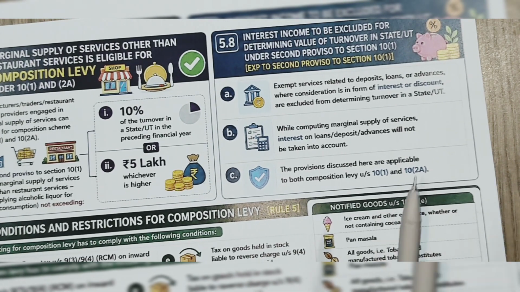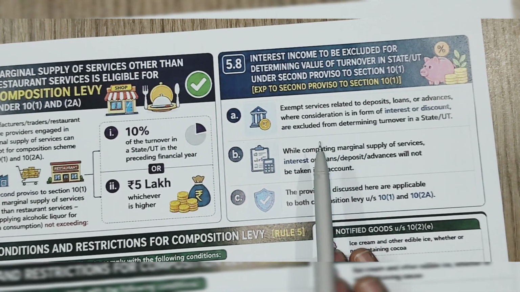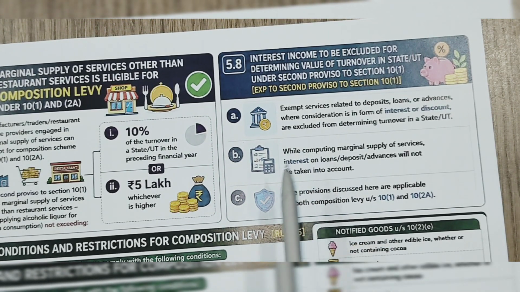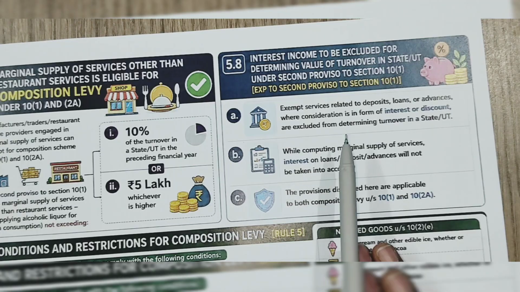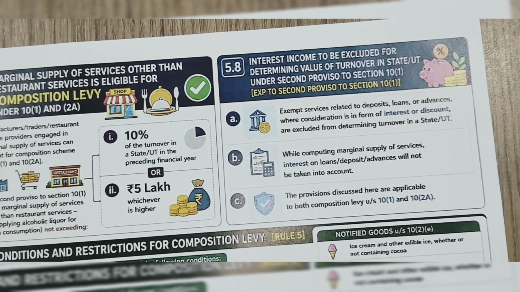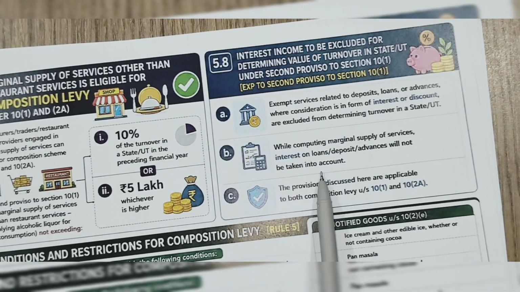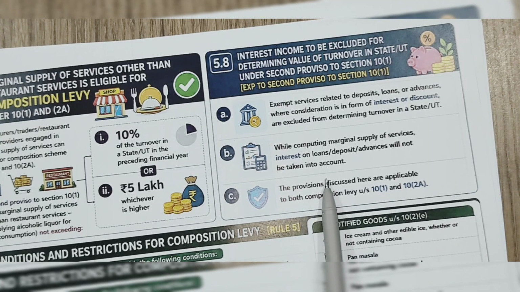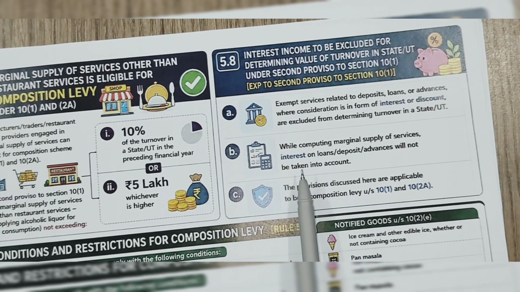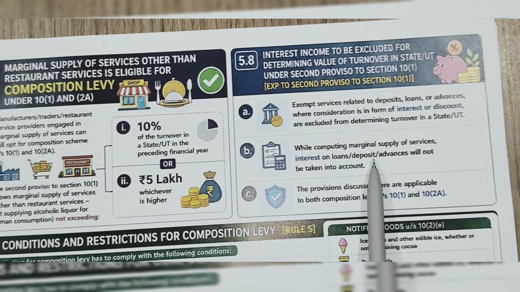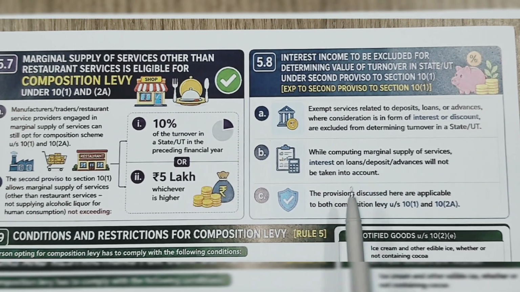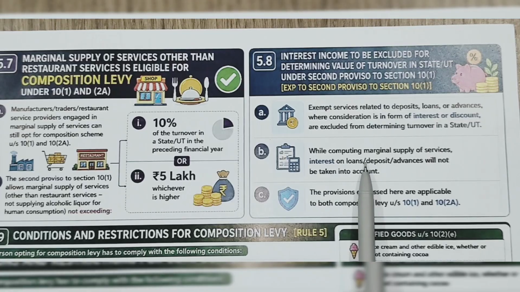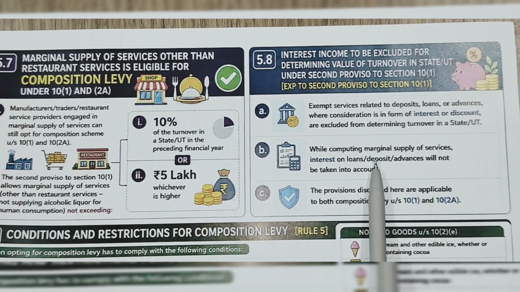What is the one supply you are not including? It is excluded, that is, whatever interest or discount. We have seen the meaning of money-related activities. It is taxable, it is considered as a supply of service. But here we are not considering it.